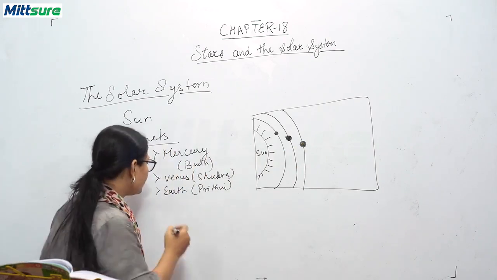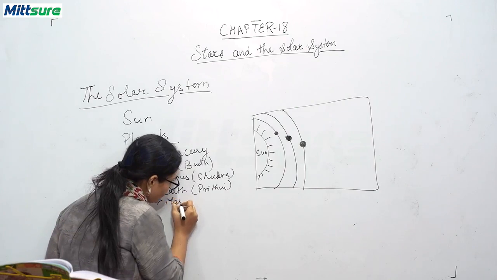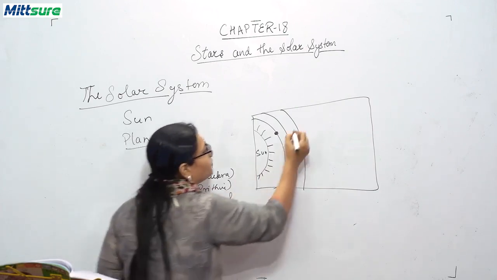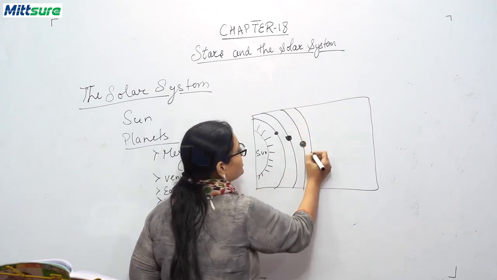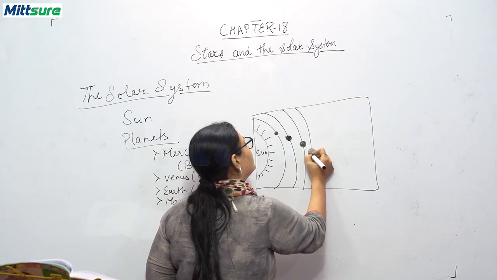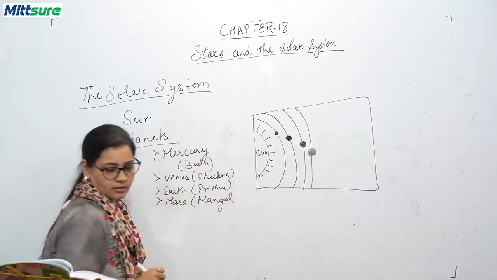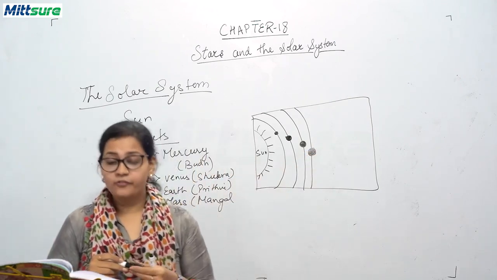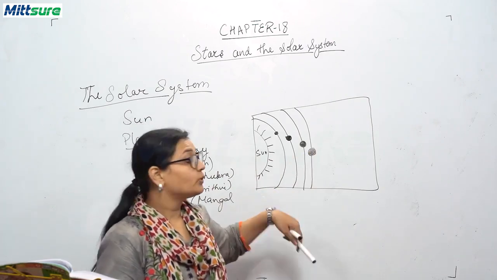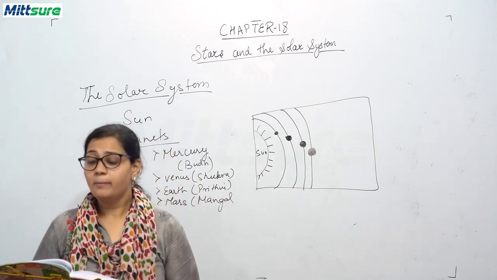Now the fourth planet is Mars, that is Mangal. Okay, so this is Mars. It is often visible as a red object in the sky, and due to the red color it is also called the red planet.